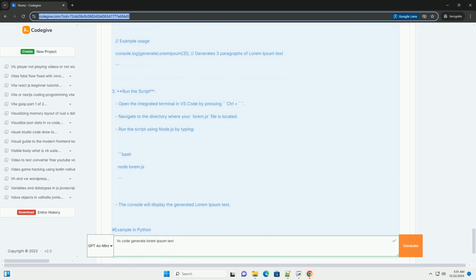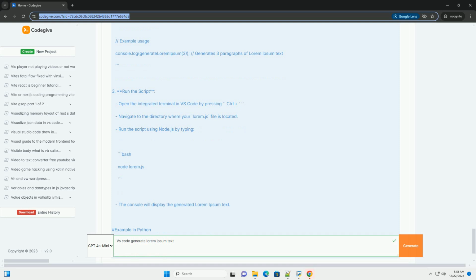Certainly. Generating lorem ipsum text in Visual Studio Code, VS Code, can be done using a variety of methods. Below is a step-by-step tutorial that covers a couple of different approaches, including using built-in extensions and writing a simple script to generate lorem ipsum text.